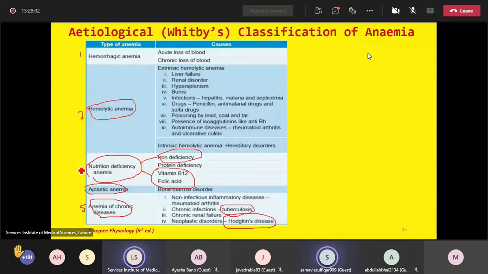Sir, in the previous slide you discussed MCV and MCH values. Which classification of anemia was that?